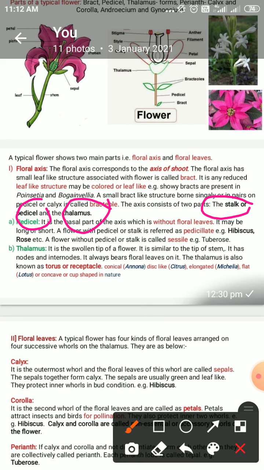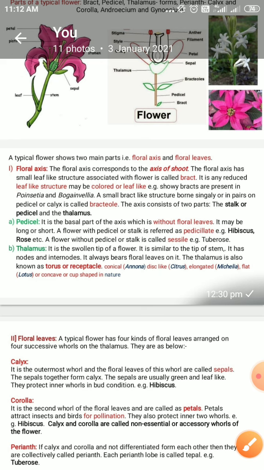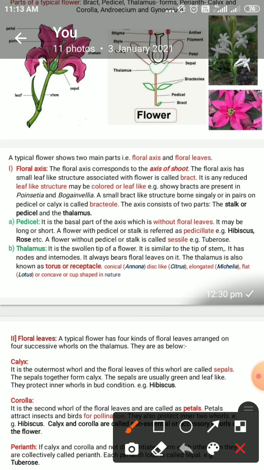Thalamus means the chair of the floral leaves, on which the floral leaves are rested. As we have discussed, the pedicel is nothing but the stalk of the flower. Stalk, in Marathi, we call it the stalk of the flower.